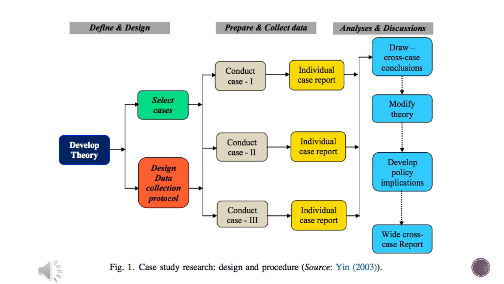If it is weak, then you won't be able to get deep into the phenomenon. Then you have to design how to collect your data, whether through interview or observation. Suppose you are going for interview, you have to develop an interview protocol, whether semi-structured or unstructured.